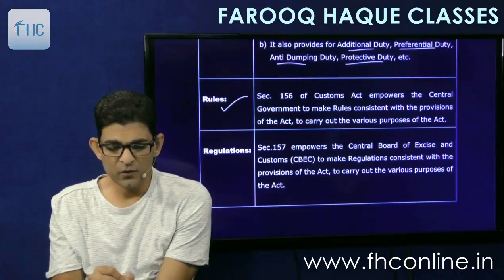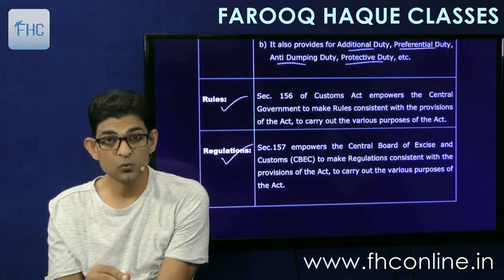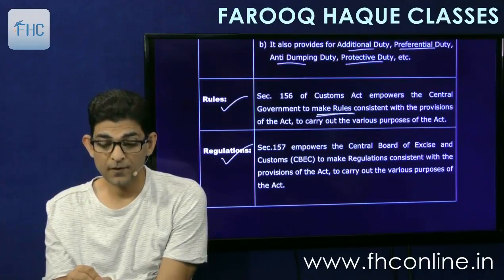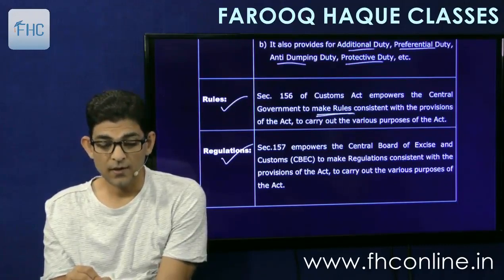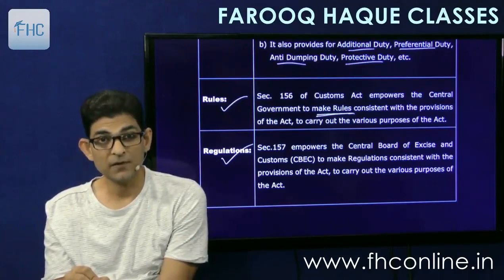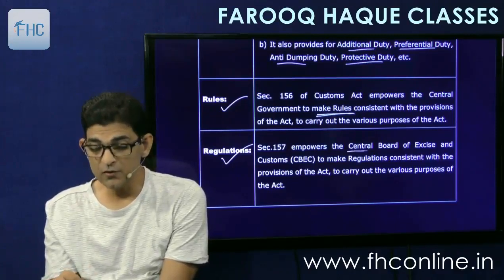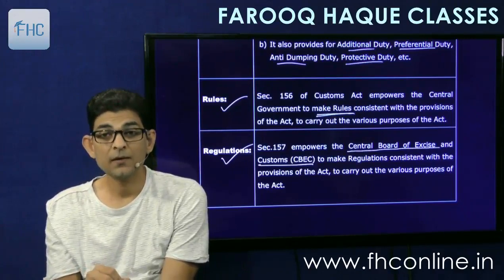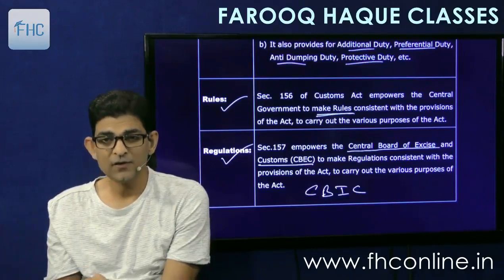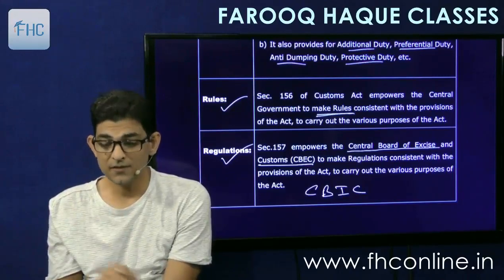Then there are rules and there are regulations. Rules are made by the central government. As we saw in GST, there are several rules. So in customs also there are rules. Rules are made by the central government, and they define procedures. And regulations are also procedures, but they are made by the department, that is the board. The board was earlier called the Central Board of Excise and Customs. Now excise is gone, so they have changed the name to CBIC. So wherever you read the word CBEC, now you convert it to CBIC.